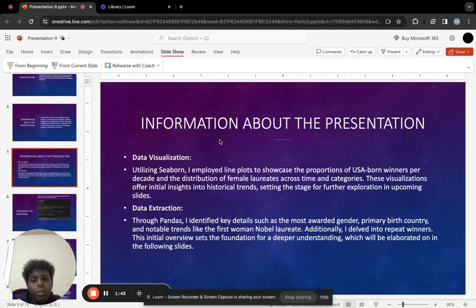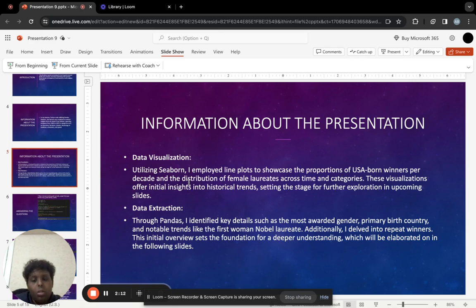Continuing on with the information about the presentation, I would like to discuss the data extraction and data visualization that I used throughout my analysis. Utilizing Seaborn, I employed line plots to showcase the proportions of USA born winners per decade and the distribution of female laureates across time and categories. These visualizations offer initial insights into historical trends, setting the stage for further exploration in upcoming slides.